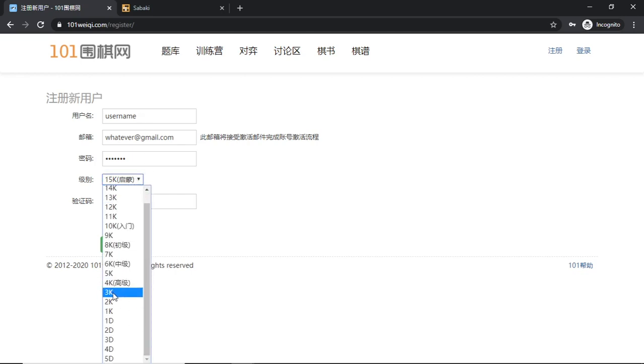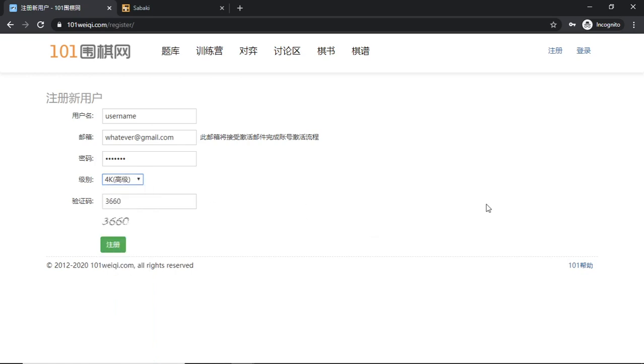You tell Weiqi 101, hey, my level is right now 4K, right? So you can just pause the video and then do it. So username, email address, password, your level, and then a robot code, making sure you're not an AI. And then finally, you just click on this green button, and it will send a confirmation email to your email address.